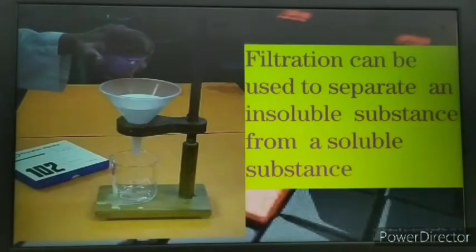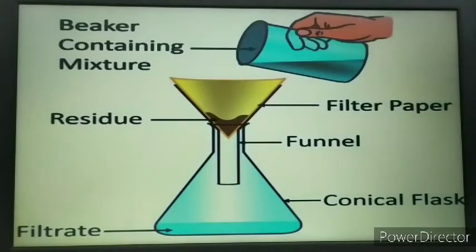The solid impurities will be grabbed into the filter paper and the liquid will get collected at the base, means the container which is kept attached to the funnel. So in the method of filtration, just to see how the impurities can be separated. The mixture is passed through the filter paper, which is adjusted in the funnel.